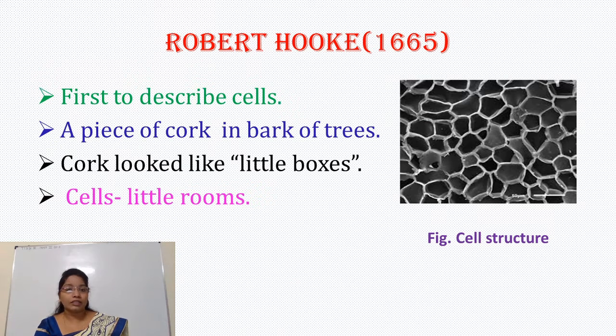Next, another scientist, Robert Hooke, in 1665, was the first to describe cells. Actually, Robert Hooke was examining a piece of cork from the bark of a tree, and while examining, he observed this type of cork structure.